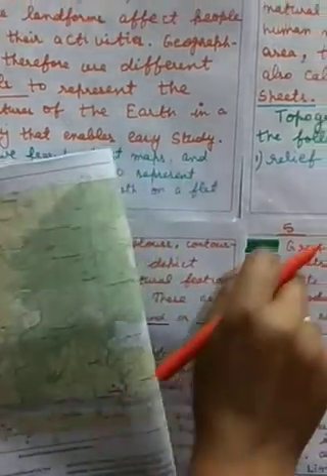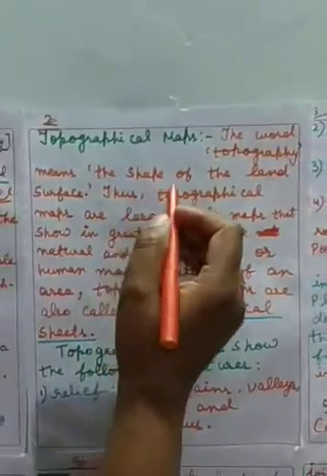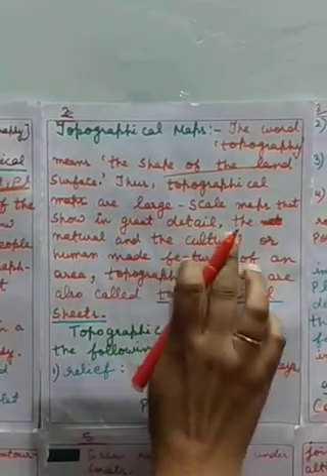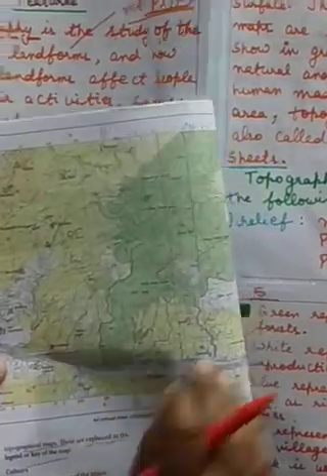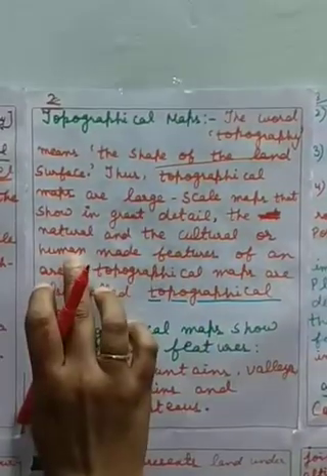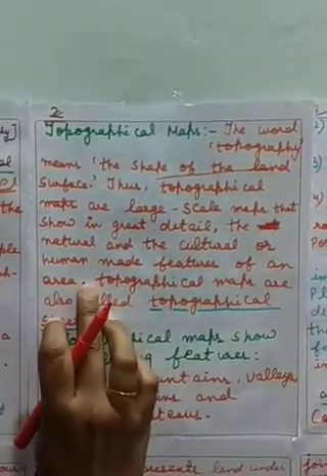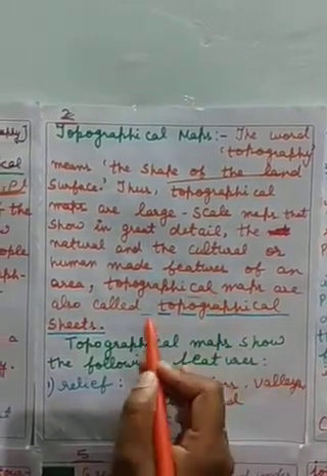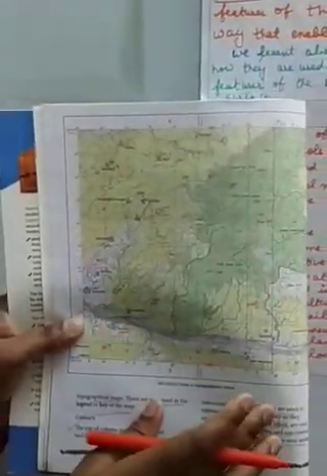Now what are topographical maps? The word topography means the shape of the land surface. Topographical maps are large scale maps. Means these are large scale maps that show in great detail the natural and the cultural or human made features of an area. Topographical maps are also called topographical sheets. You have seen that this is a sheet, so this map is called topographical sheets.